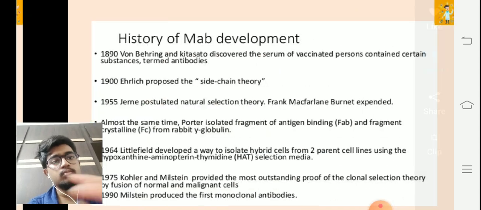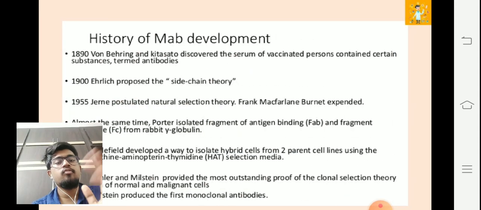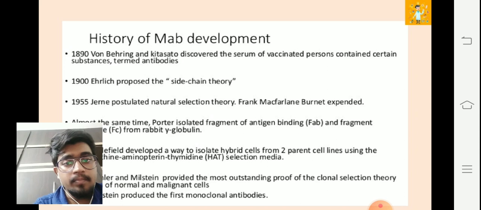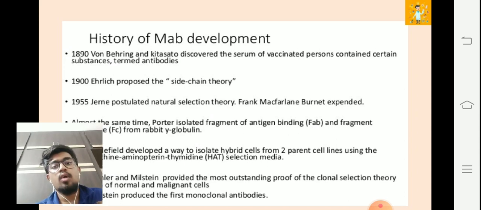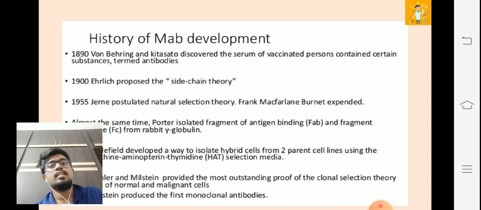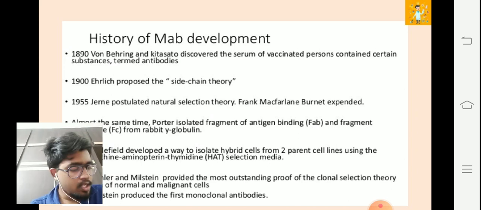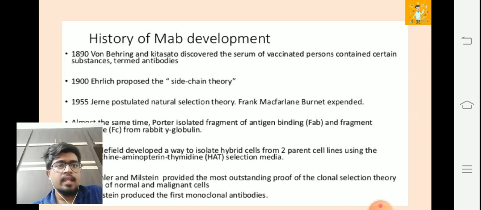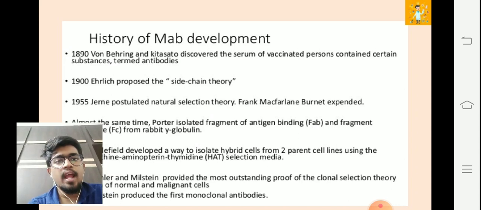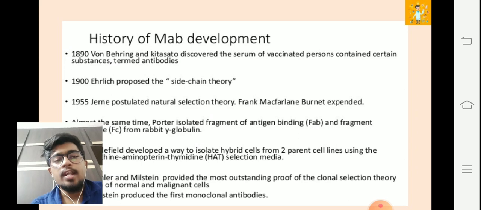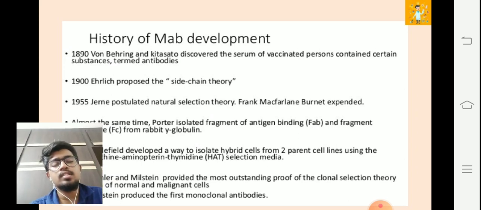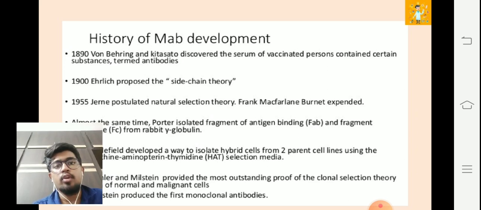So let's move forward. Now talking about the history of antibodies, monoclonal antibodies, how it actually got started, where it originated, and how these theories and principles started on monoclonal antibodies. The first time antibodies were used or termed was in 1890. Von Behring and Kitasato, his student, discovered the serum of vaccinated persons contained certain substances. They termed it antibodies.